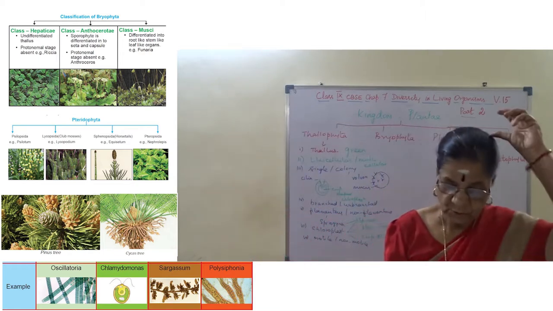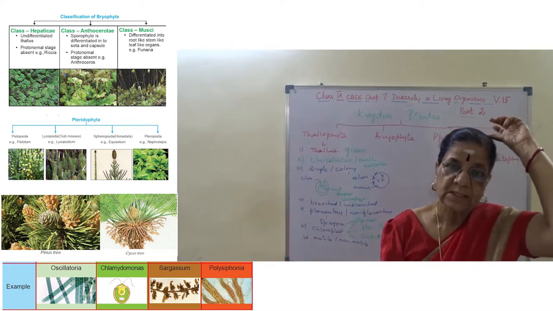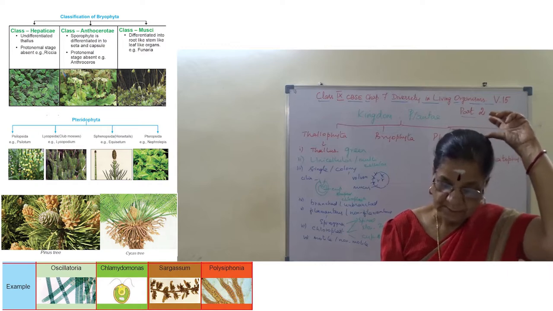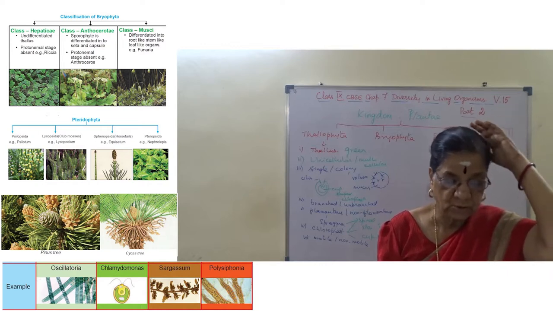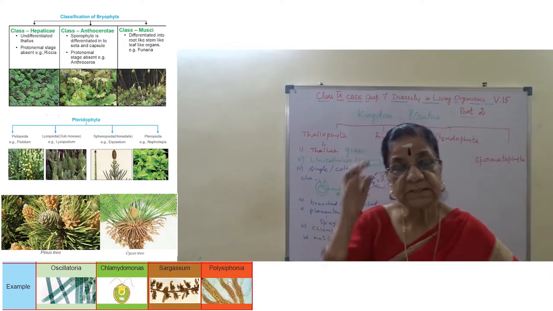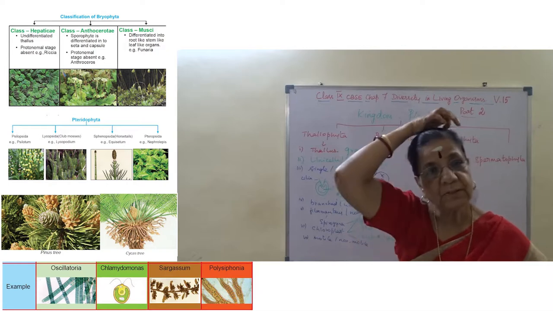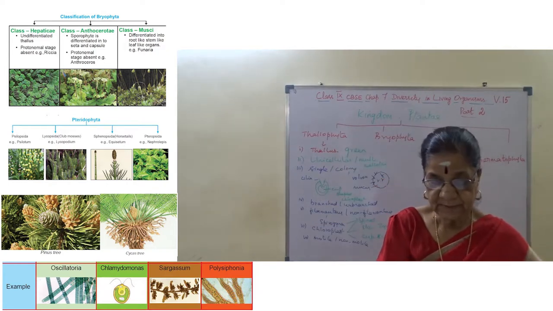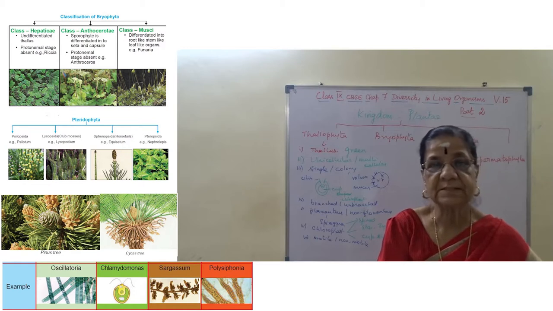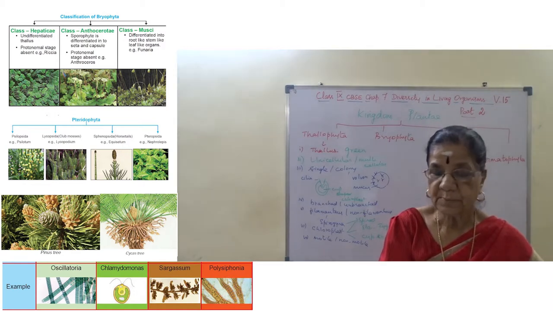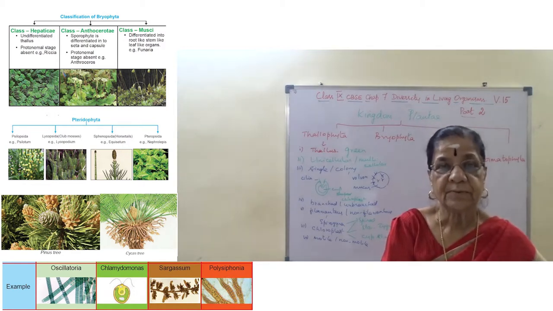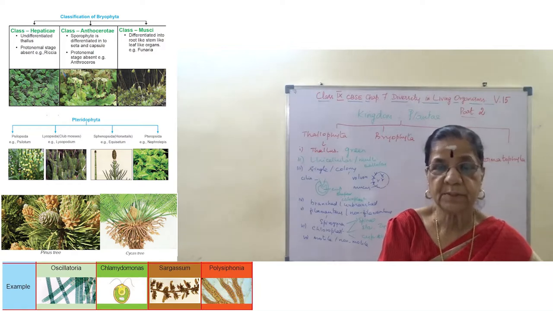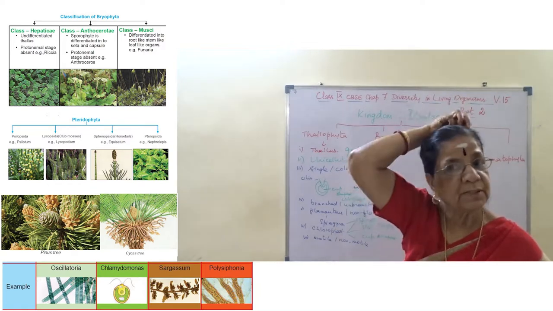Examples: Oscillatoria, Chlamydomonas, Sargassum and Polysiphonia. Chlorophyll plus additional pigments will be present, such as brown pigment, phycocyanin and phycoerythrin, red pigment and blue-green pigments.